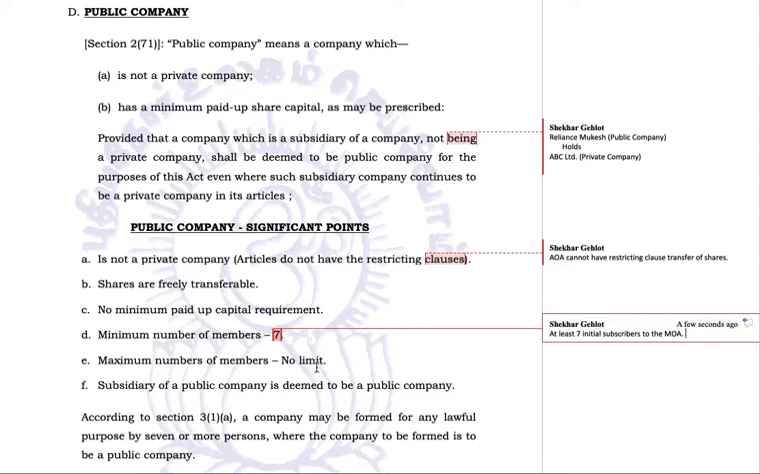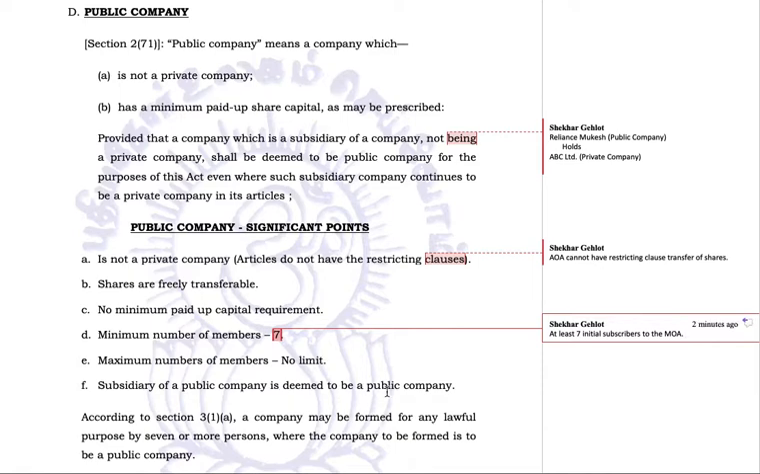Maximum number of members, no limit. Like a private company which can have only 200 members, a public company can have no limit. They can have 1000, 2000, 10 crore, 20 crore, 30 crore, any number of members. Like if we take the example of Tata or Birla or Ambani, Reliance, these companies have 4, 5, 6, 7, 10 crore shareholders. So there is no such limit.